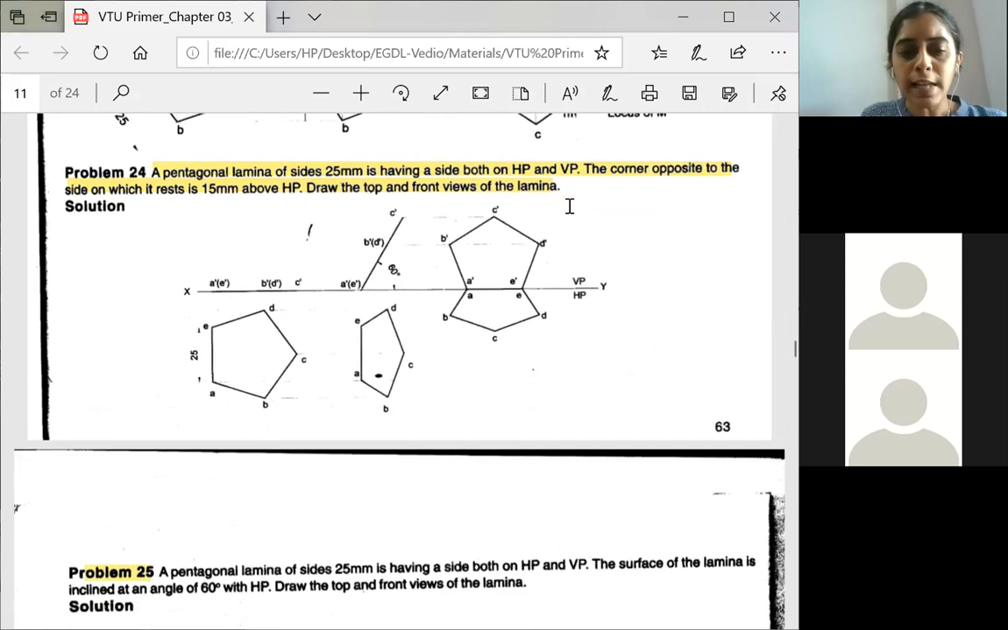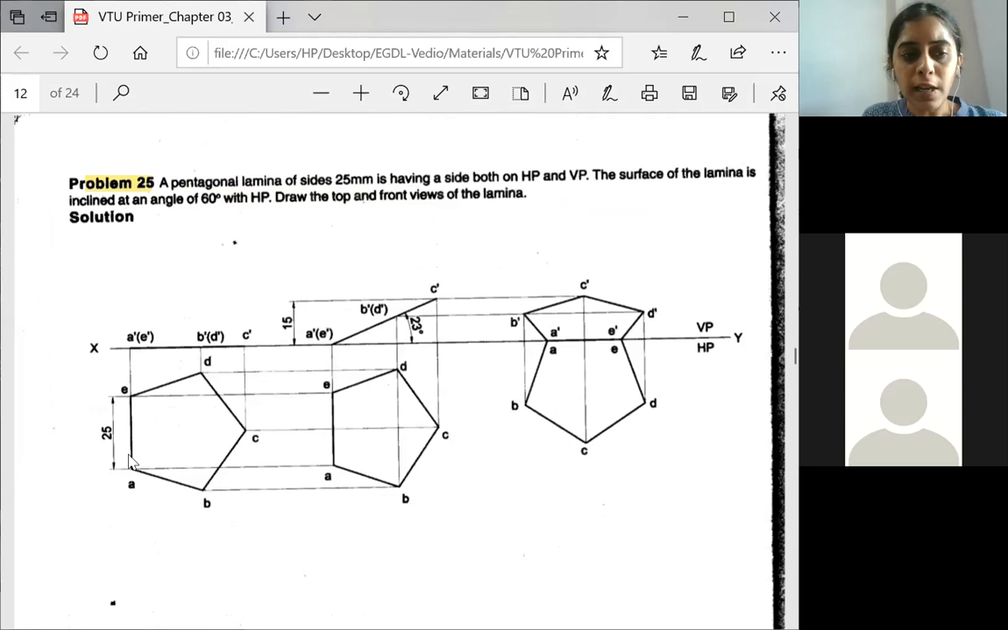Now we have to look at the side which is resting on HP, which is now resting on VP, they have told. So this is the side which is resting on HP, meaning this side is parallel to our HP plane. Now the side which was parallel to the HP plane has to be shifted parallel to the VP plane. So this is our VP plane, right? For it to be parallel to VP, it has to be horizontal. And it is told it is on VP, meaning you have to shift this side which was resting on HP to the XY line. No angle is given here related to VP, but a description is given.